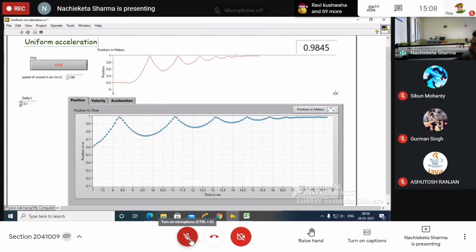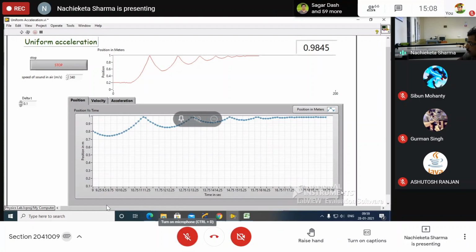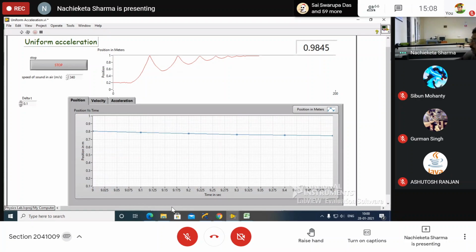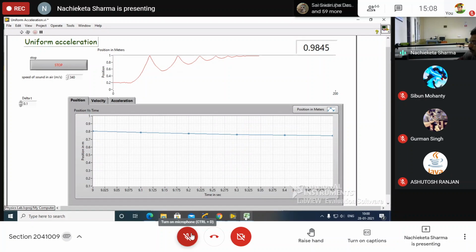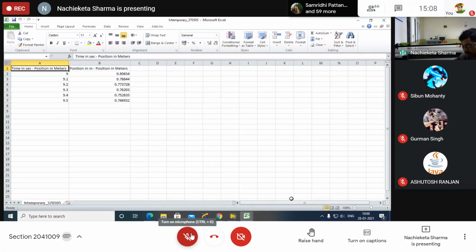Yes. Similarly, we have to choose 9 to 9.5, is it not? So you have to choose 9 to 9.5. This is parabola 2, upward motion. I am choosing 9.5, and we have to export it to Excel. From this Excel, please write down this data.